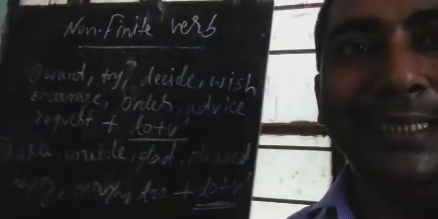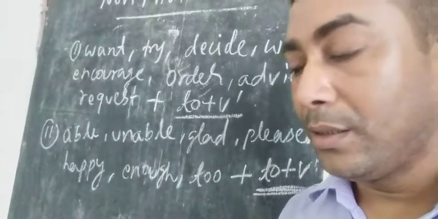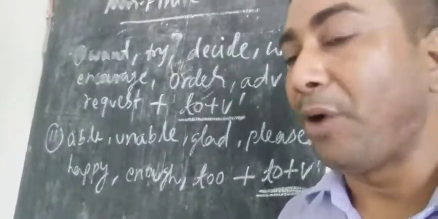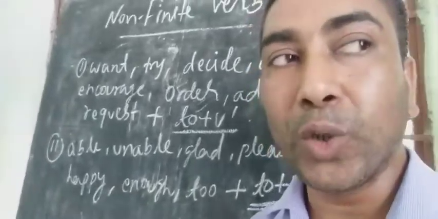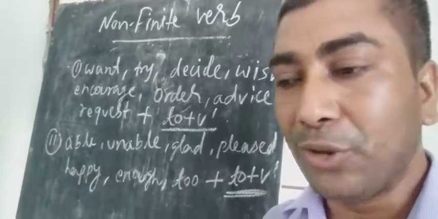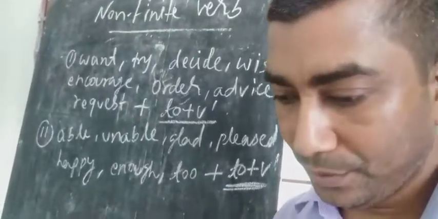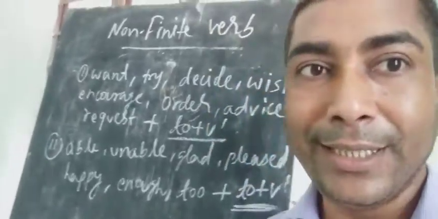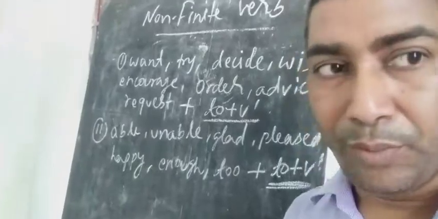Now we shall study the second form of infinitive, which means infinitive without to. Now we will study the use of infinitive when to will not be used.